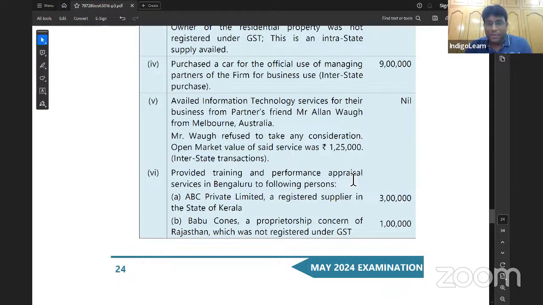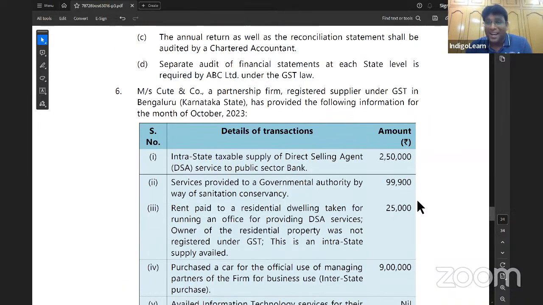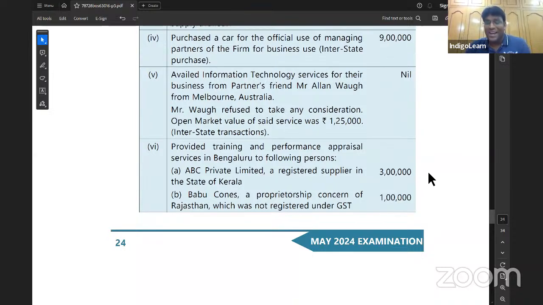Provided training and performance appraisal services, section 12(5), place of supply, to the following persons. ABC Private Limited, a registered supplier in the state of Kerala. So this transaction, when I say Kerala, my dear friends, when recipient is registered person, place of supply will be location of such person. That means nothing but Kerala. So on this 3 lakh, we will charge IGST because supplier is where? Karnataka. Place of supply is where? Kerala. If the location of supplier and the place of supply both are in different state, we call it as interstate supply, and on that we will charge IGST.